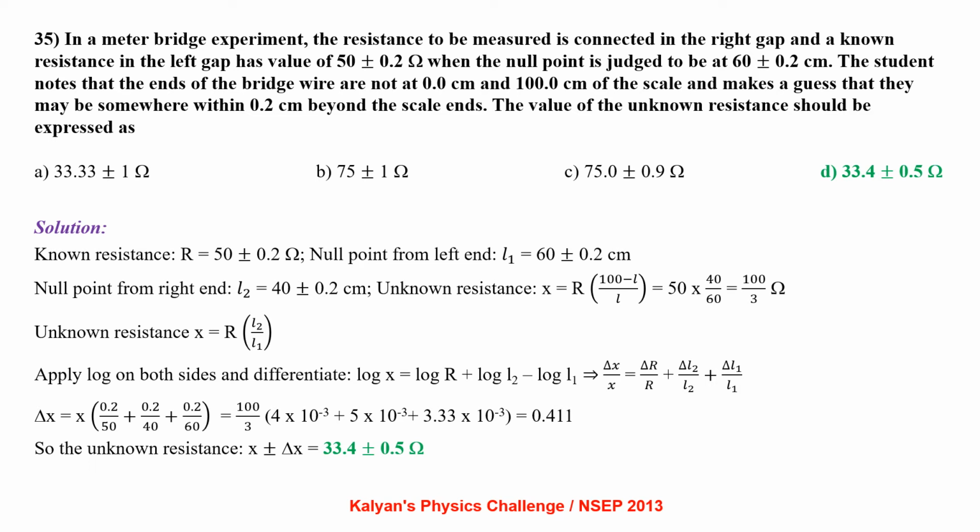Unknown resistance X equal to R times L2 by L1. Applying log on both sides and differentiating, we get log X equal to log R plus log L2 minus log L1. Delta X by X equal to delta R by R plus delta L2 by L2 plus delta L1 by L1, from where we have delta X equal to X times (0.2 by 50 plus 0.2 by 40 plus 0.2 by 60), which ultimately comes out to be 0.411. So the unknown resistance is X plus or minus delta X, that is 33.4 plus or minus 0.5 ohm.